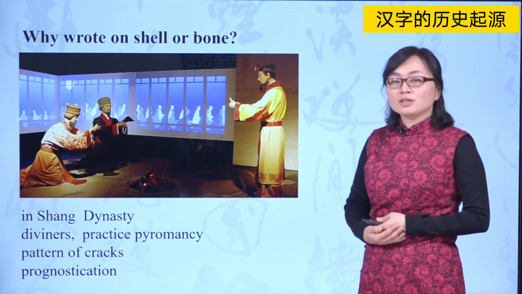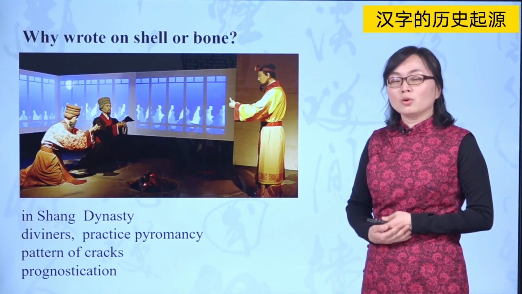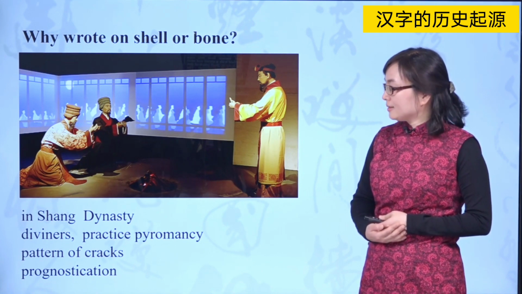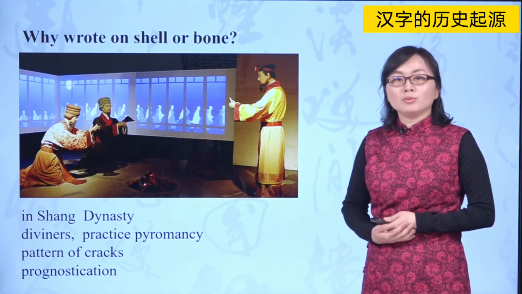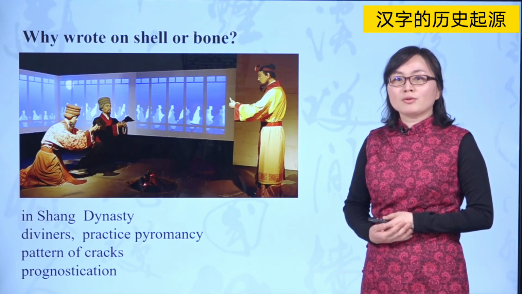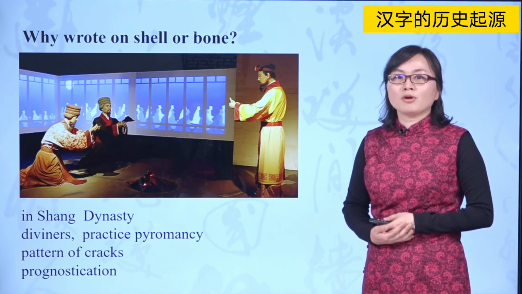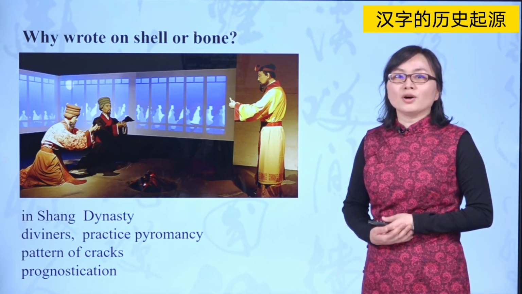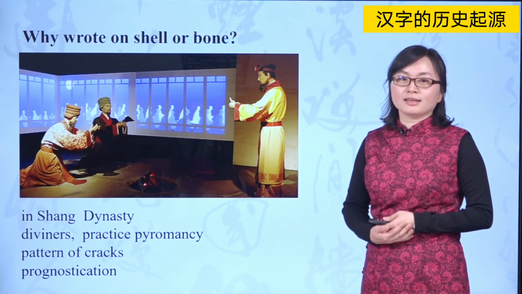They carved the questions on the bone or shell, and intense heat would be applied until the bone or shell cracked because of thermal expansion. The diviner would then interpret the pattern of the cracks and write the prognostication on that piece of shell and bone. This is how the oracle bone scripts originated.